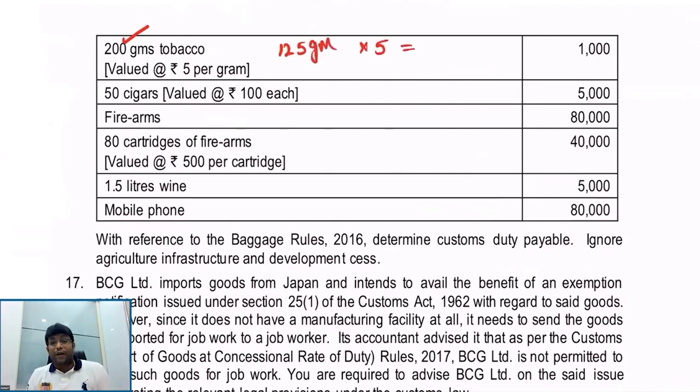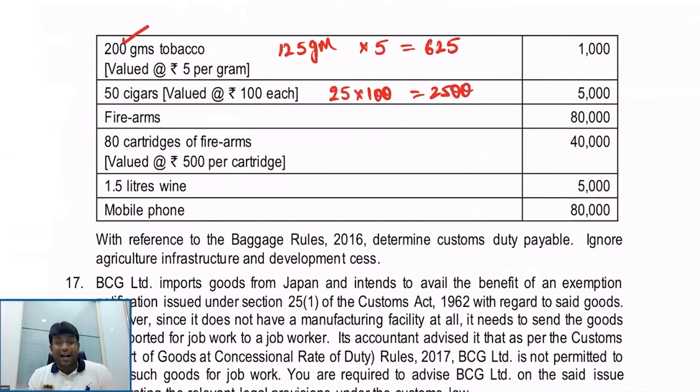125 grams into 5 rupees per gram, which works out to 625 rupees. Then cigars, 50 cigars valued at 100 each. How much is the value? 5,000. How much is more than 25? 25 cigars into 100, which comes to 2,500. Are you understanding, my dear friends? Everybody, sir? Next. Firearms.